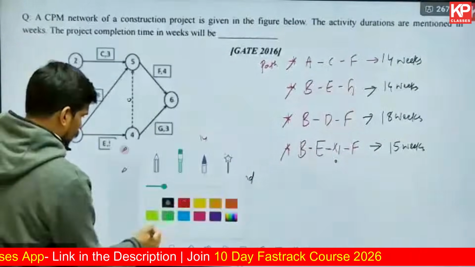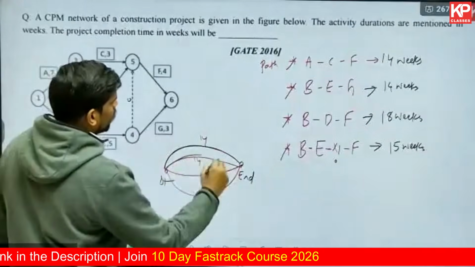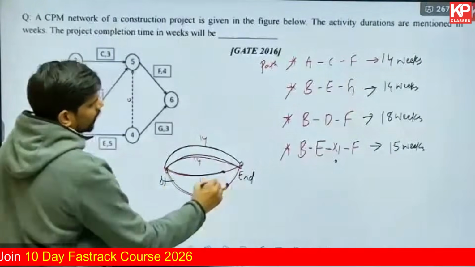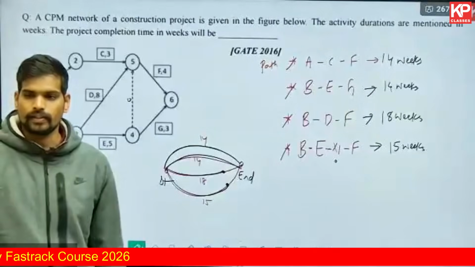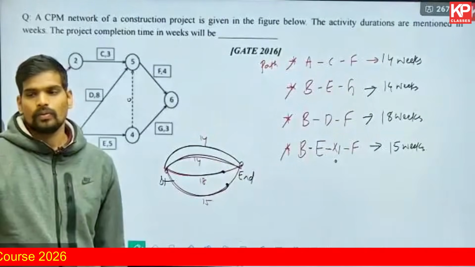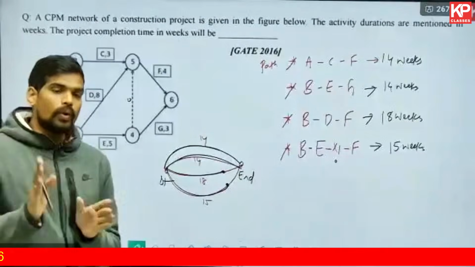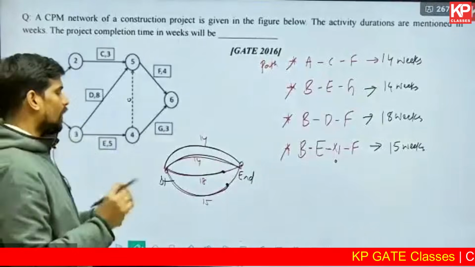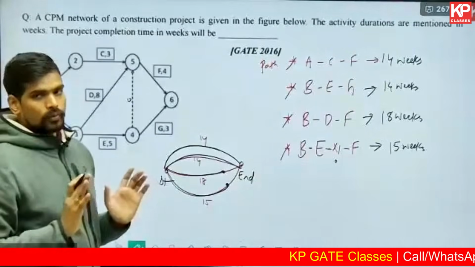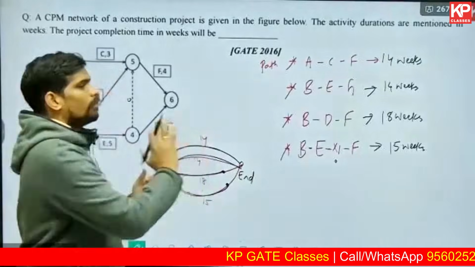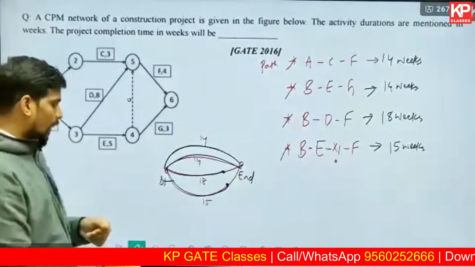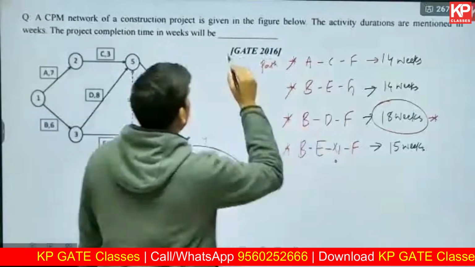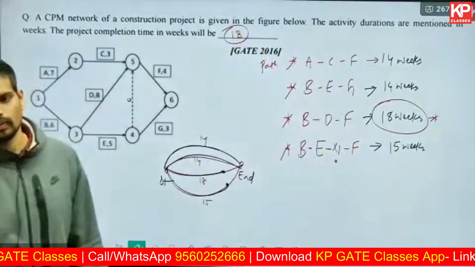In 14 weeks, this path will be completed. This path also will be completed. But in 14 weeks, this path is not yet complete. This path also is not yet complete. Can you say in this scenario the project is completed? Yes or no? The project is considered to be completed only when all the paths are completed. All the activities should complete 100%. So tell me now, what is the minimum time you have to wait so that all the paths are completed? That will be the answer. That is the project completion time. So this duration is called the project completion time. So the answer will be 18 weeks for this question.